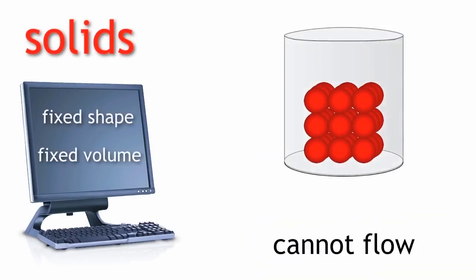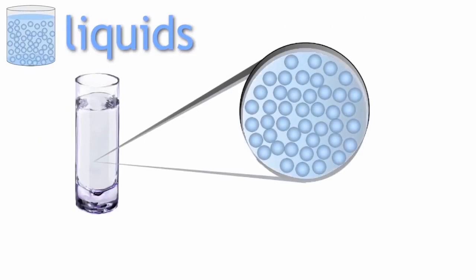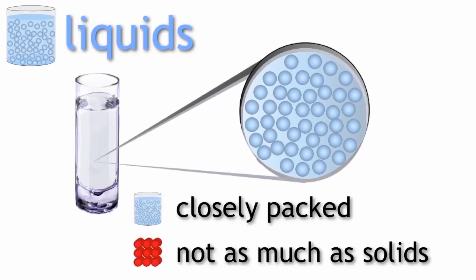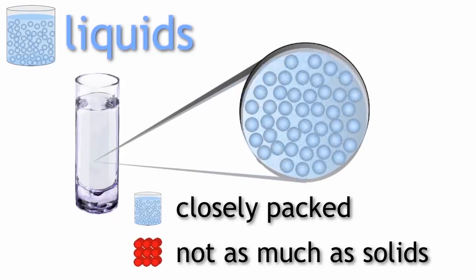They cannot flow. Now let us look at liquids. An example of a liquid is water. Just as with solids, the properties of liquids depend on how the particles in liquids are packed. In a liquid, the particles are again closely packed, but not as closely packed as in solids. So this means the particles in liquids can move around each other.